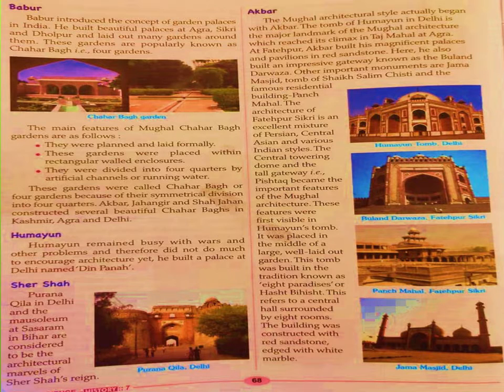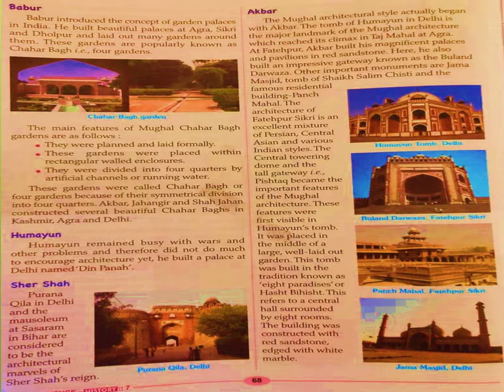Now comes Humayun. Humayun was busy with wars and other problems, so he did not do much in the field of architecture. He built a palace at Delhi named Dinpana. Now Sher Shah. He built the Purana Killa in Delhi and the mausoleum at Sasaram in Bihar. Then we will go to Akbar.